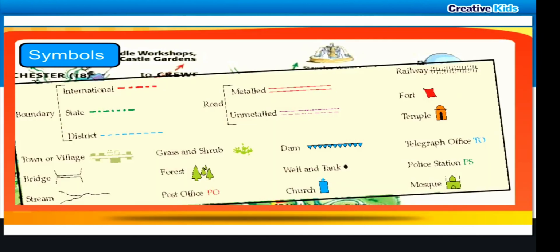Hence, we must realize the importance of maps. Maps are very useful to depict areas in detail and also to depict various physical and human-made features that help us to know more about places.